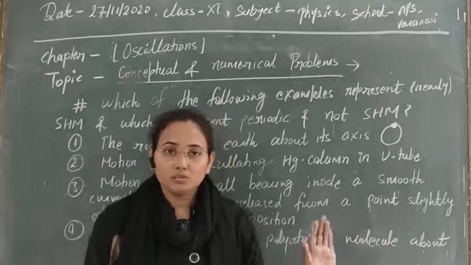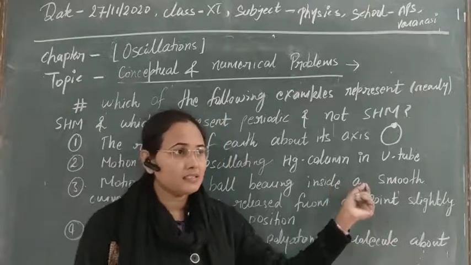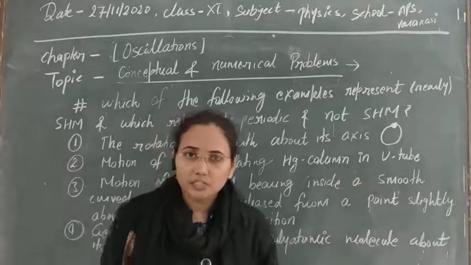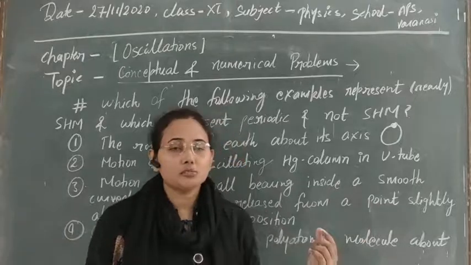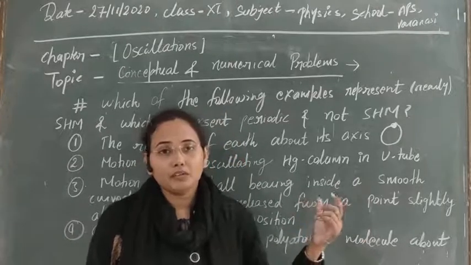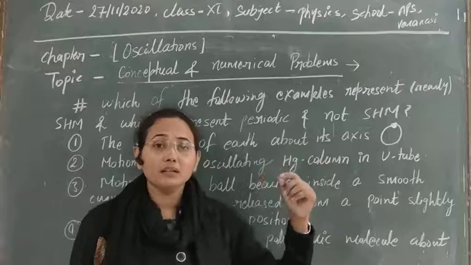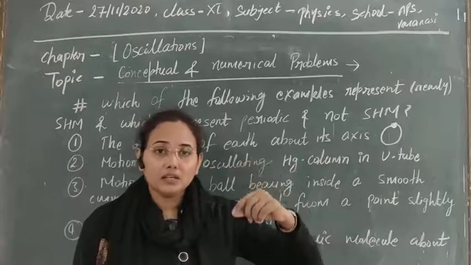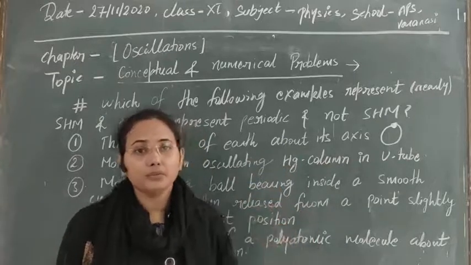Clear? So this motion is simple harmonic. If some displacement takes place in the mass of mercury in the U-tube, a restoring force will be developed due to its weight.